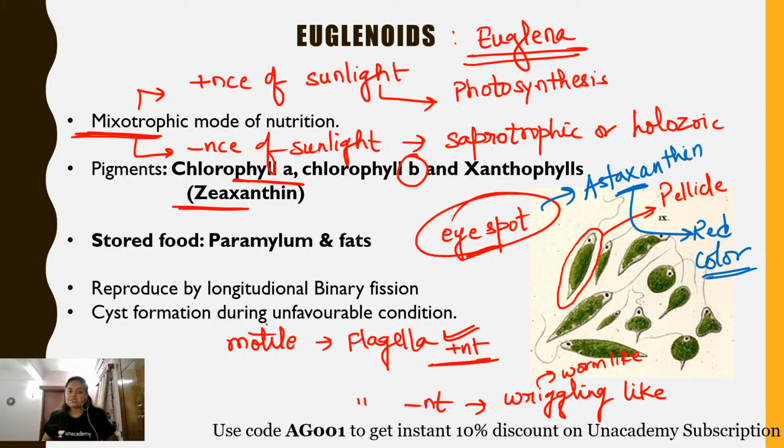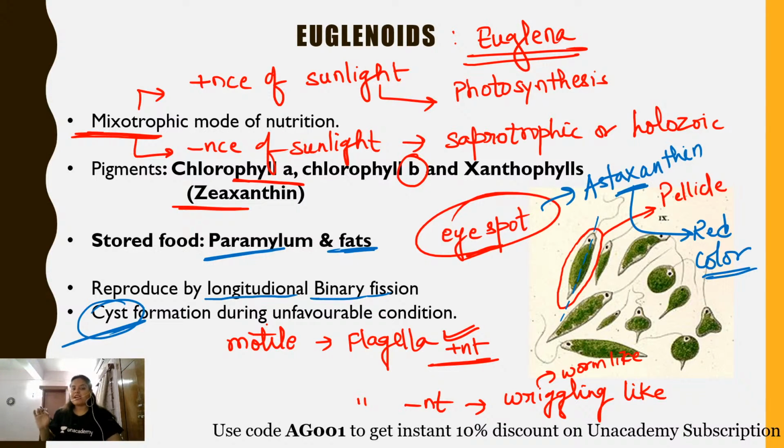The stored food is paramylum and fat. Paramylum again is a modified form of starch. In case of reproduction, they reproduce by longitudinal binary fission. That means the axis will be such that they keep on dividing in this way. And in unfavorable condition, a thickening is formed, which is known as the cyst. Sexual reproduction is never seen in case of euglenoids.